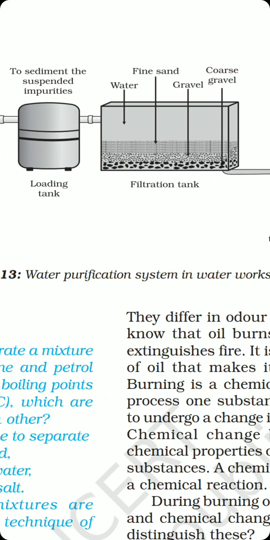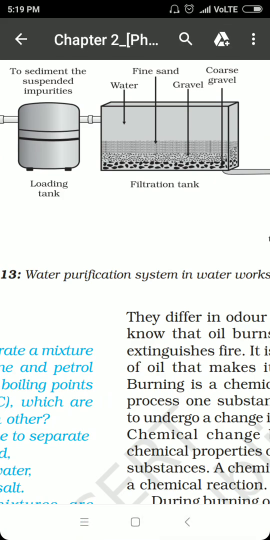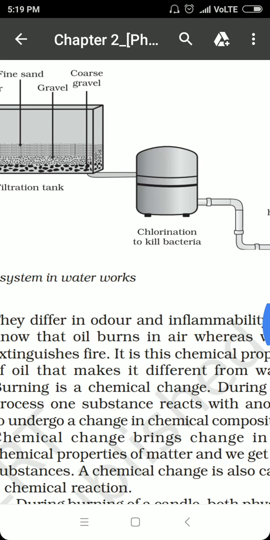And after both these stages, the water is transferred into a filtration tank where the water is filtered by the natural process, that is the fine sand, gravel, and the coarse gravel. When the water passes through these different layers, then the impurities get entrapped within these layers, and the pure and filtered water is now transferred into the other chamber where chlorination is going on.